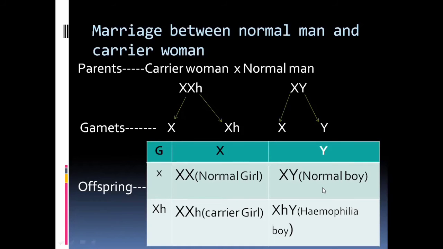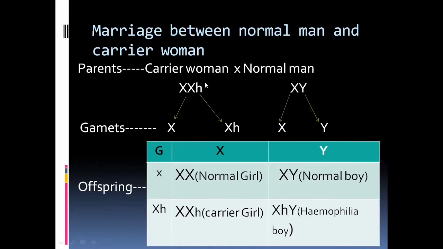a normal girl, because these two are XX chromosomes. And if you cross X and Y chromosomes, it produces the normal boy, because you have to consider the XY chromosome, it shows the Y chromosome, then it is called the normal boy. If X is crossed with XH, this XH female has an X recessive condition, she is suffering from the hemophilia disease,